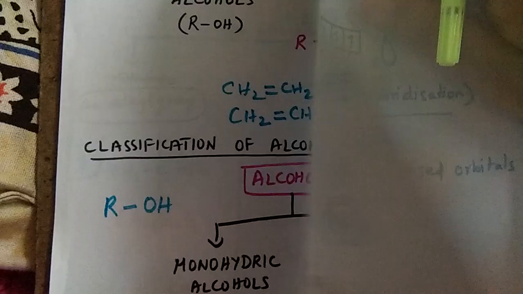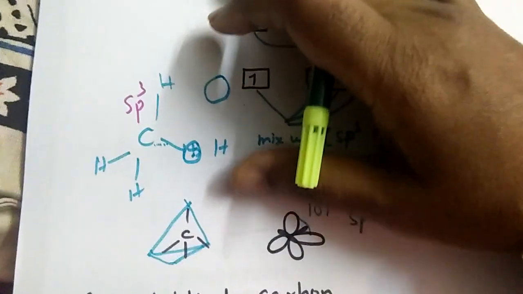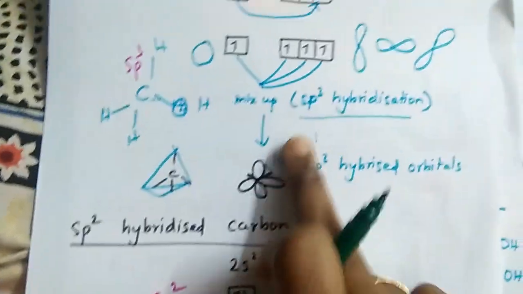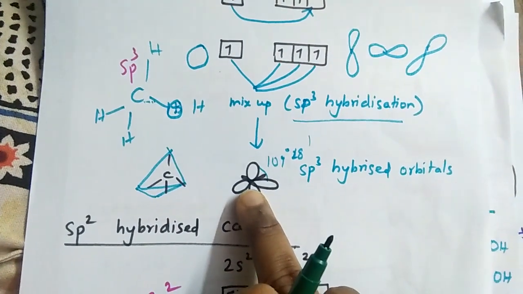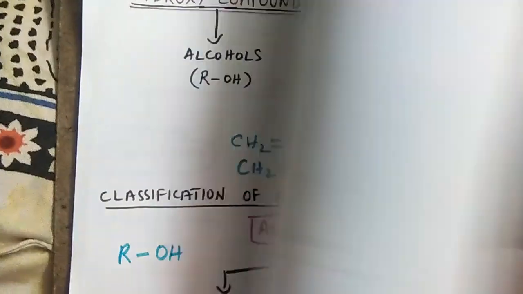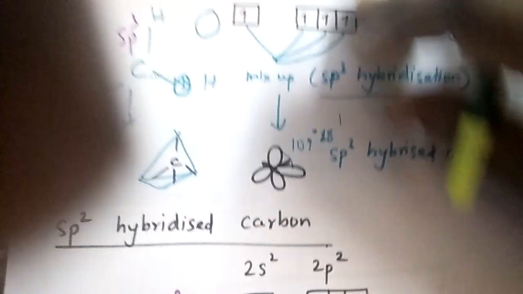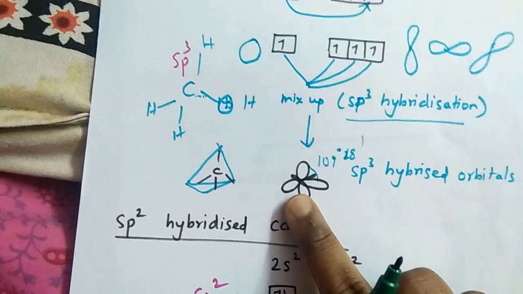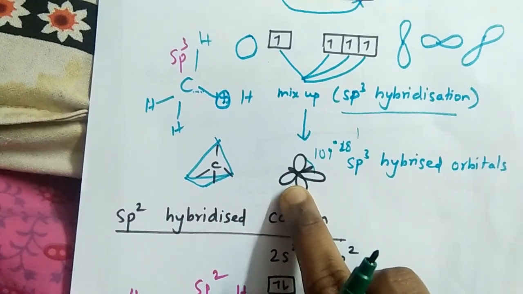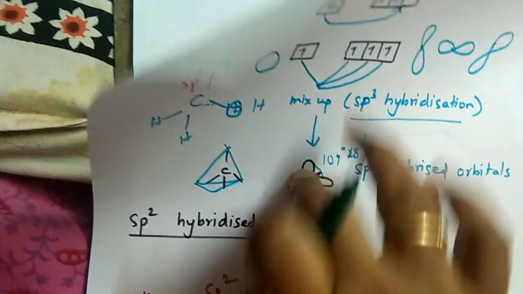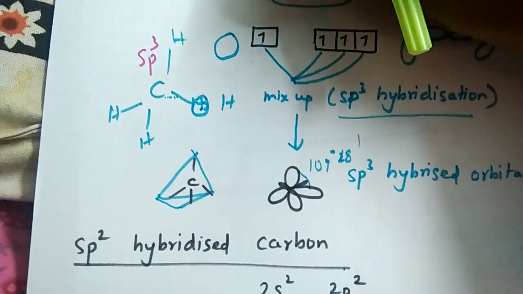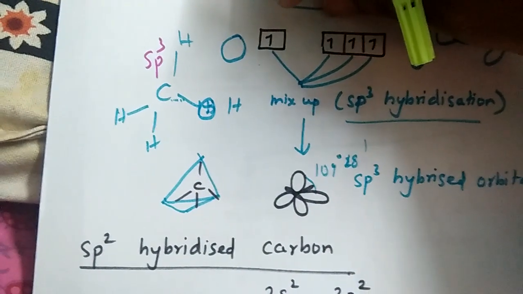So in all the cases where the carbon atom is surrounded by 4 single bonds, the sp3 hybridized orbitals will arrange themselves in space such that they are at maximum distance from each other. So they will be tetrahedrally arranged.